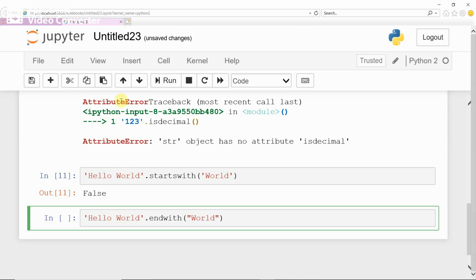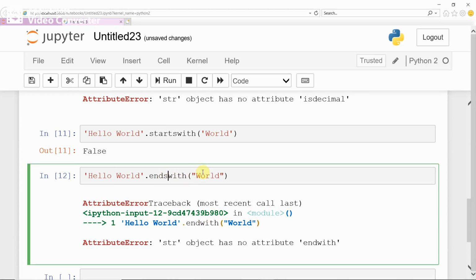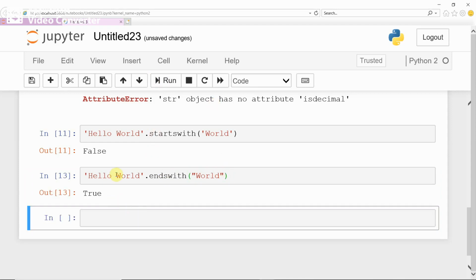Run. It should give true. Why is it not giving it? Because I made a spelling mistake. Give endswith, run. It's giving true because hello world ends with world. This is about the startswith and endswith methods.